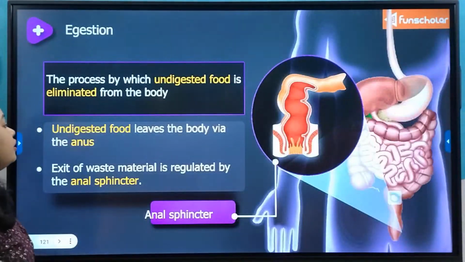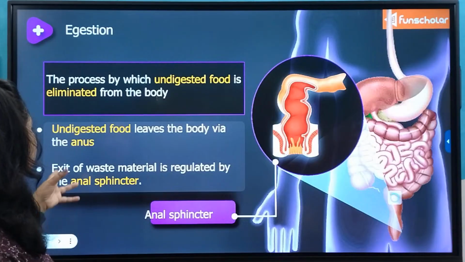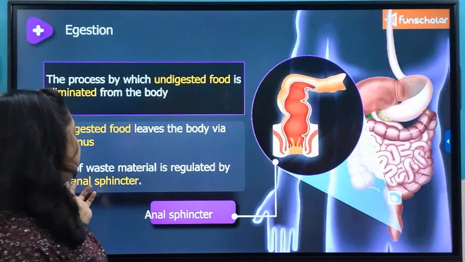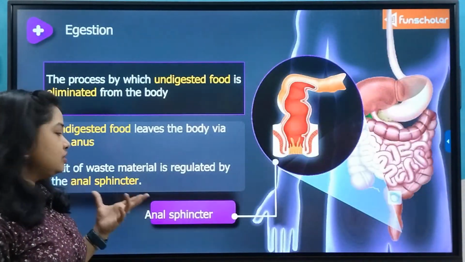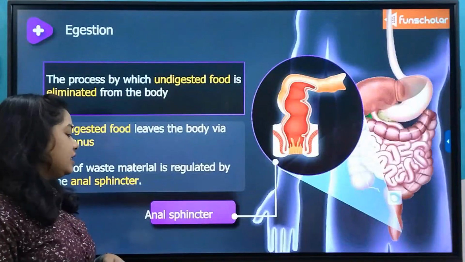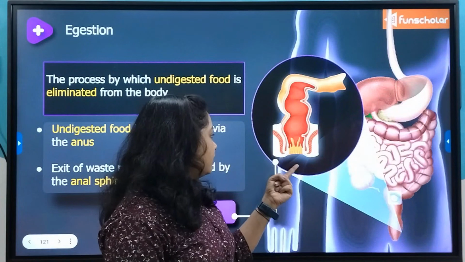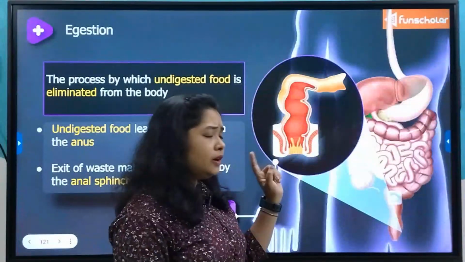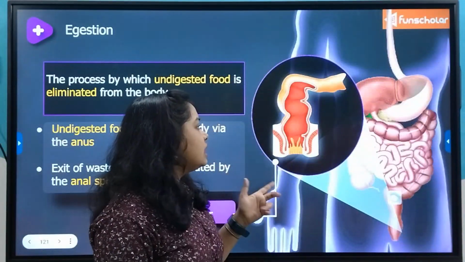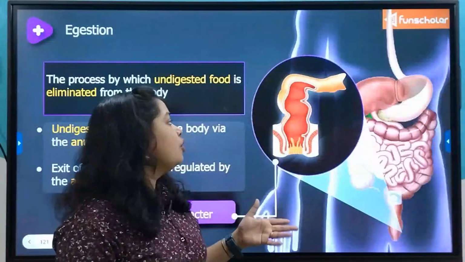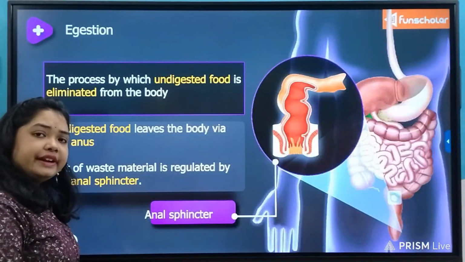So the undigested food leaves the body via the anus, and the opening of the anus to release the fecal matter is controlled by another ring of smooth muscle cells, that is the anal sphincters. This is actually the last valve, which allows us to open and release the fecal matter when there is excess storage in the rectum.